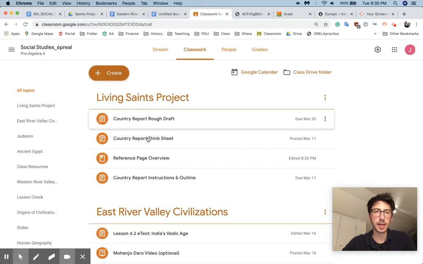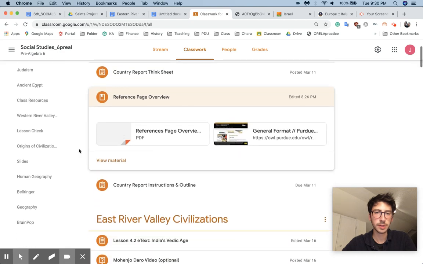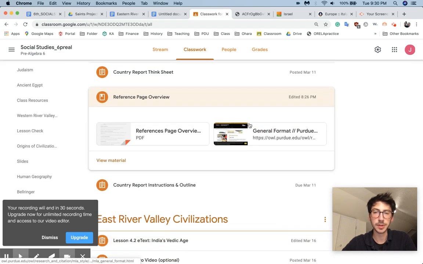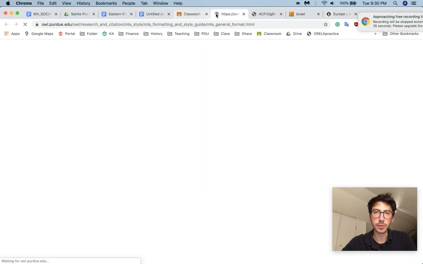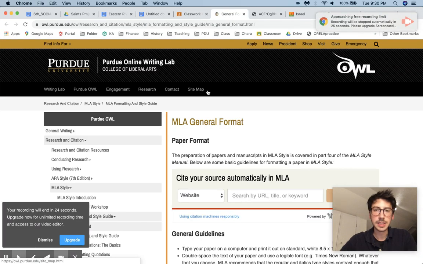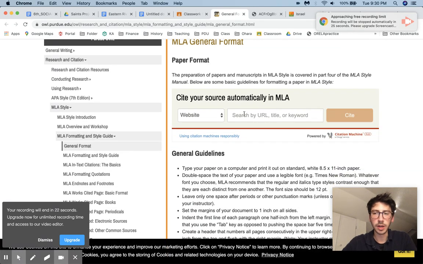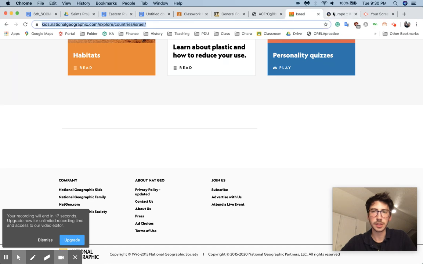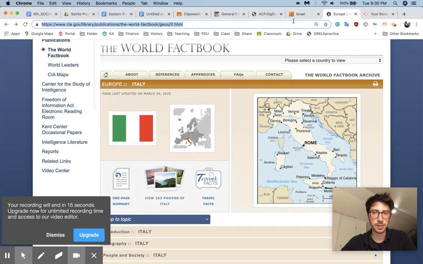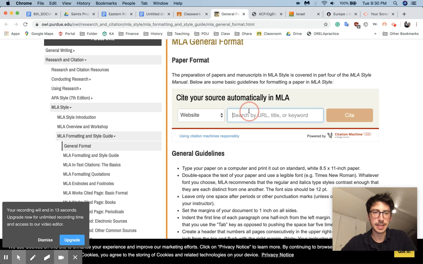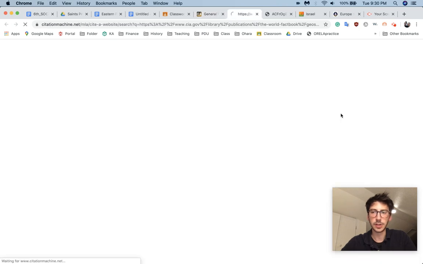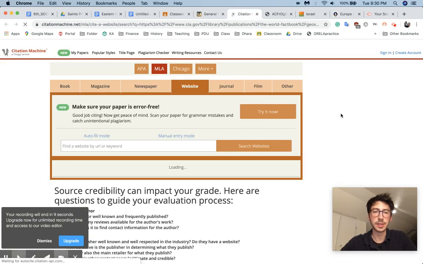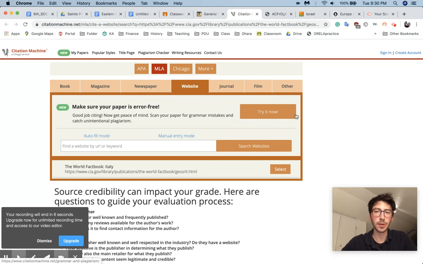In Classroom, I posted one more thing for you guys. If you go to the reference page overview, I'll post these videos in here too, so you'll see those up there. But if you go to the general format thing, this little Purdue OWL is a great website. If you have a URL, you find some website that's great, you just punch it in here. We'll use our CIA one. You punch it in there, and it'll help you create a citation. They're not always right, but they're close, and I can help edit them.